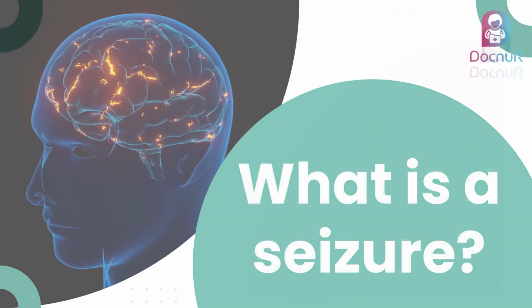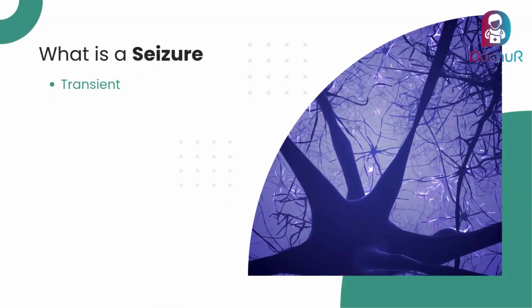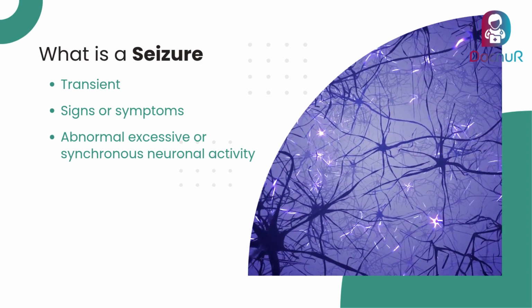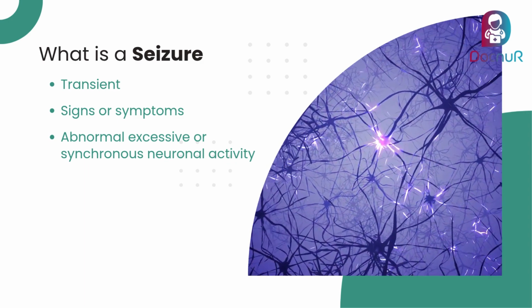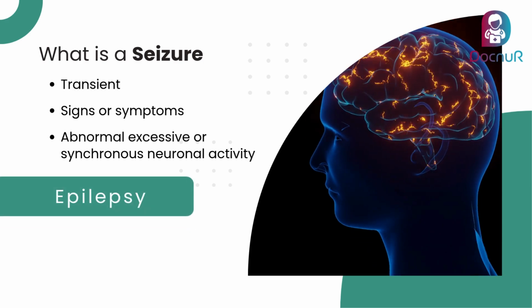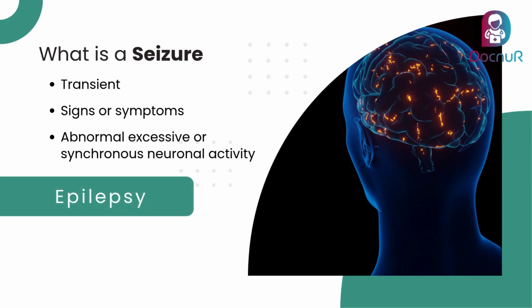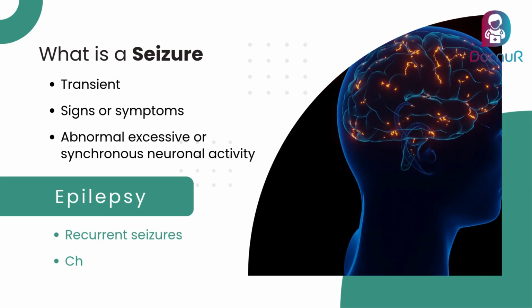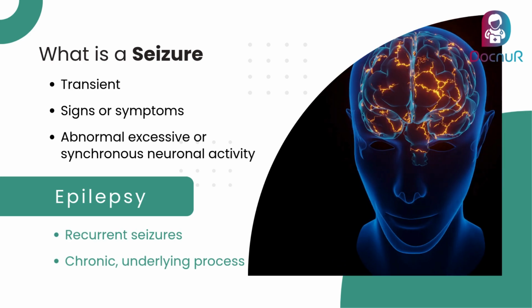What is a seizure? A seizure is a transient occurrence of signs or symptoms due to abnormal, excessive, or synchronous neuronal activity in the brain. Now, seizures have to be distinguished from epilepsy. Epilepsy describes a condition in which the person has recurrent seizures due to a chronic underlying process.